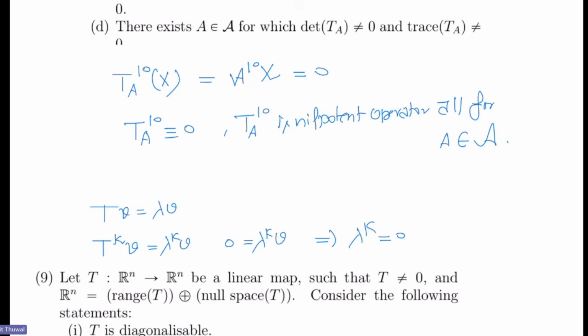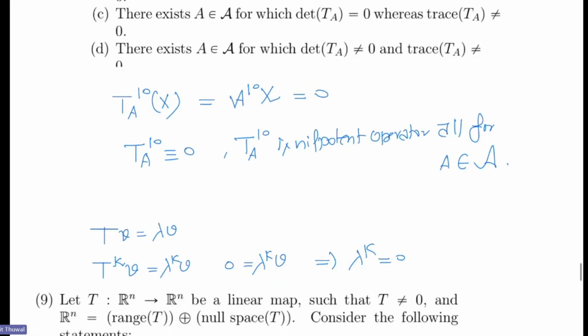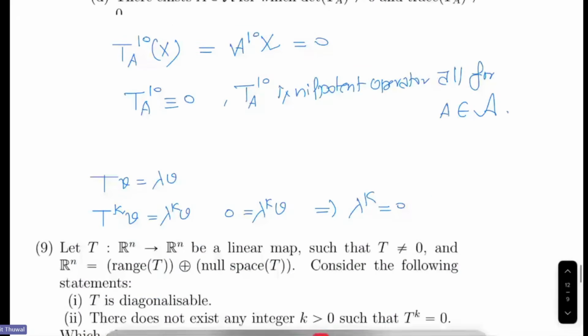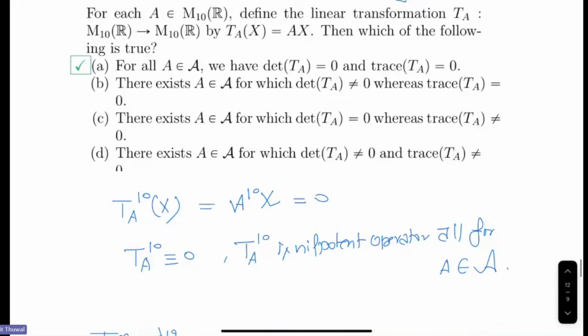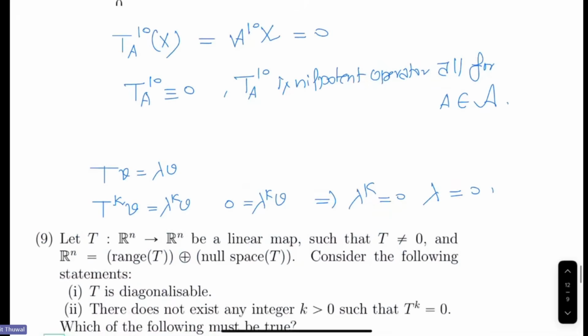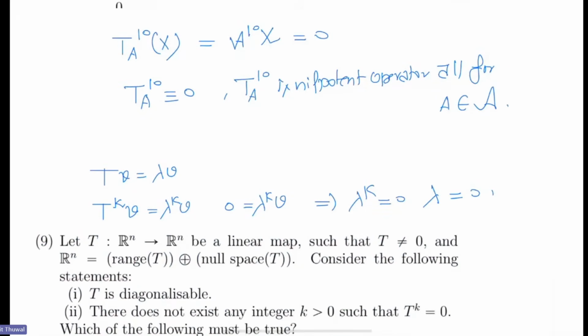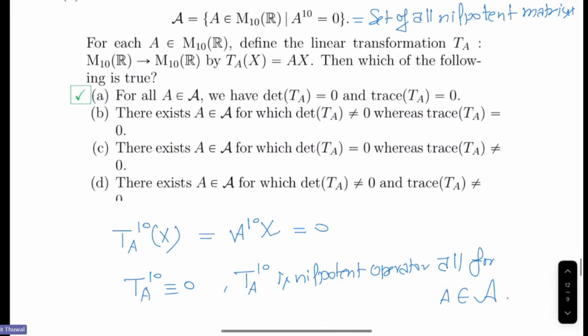So it means lambda to the power k is 0, and lambda to the power k being 0 in a field implies that lambda must be 0. This is true for any field, any vector space, not only for this one. It means it has only 0 as an eigenvalue. So their product is the determinant, which is 0, and their sum is the trace, which is 0. So no need to think about others.